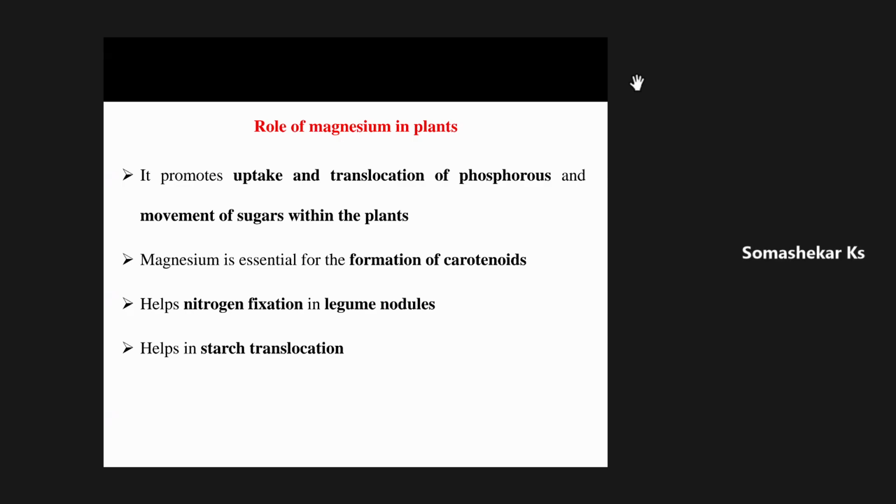Okay. Margins and leaf tips become chlorotic and necrotic, sir. Only margin and leaf tip, or the complete leaf? So only leaf tips and margins, sir.